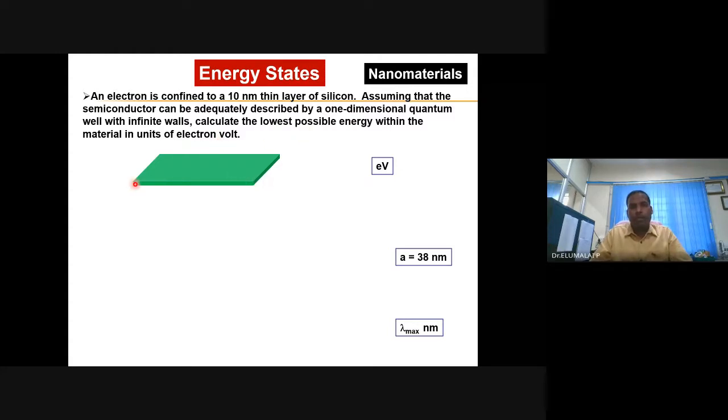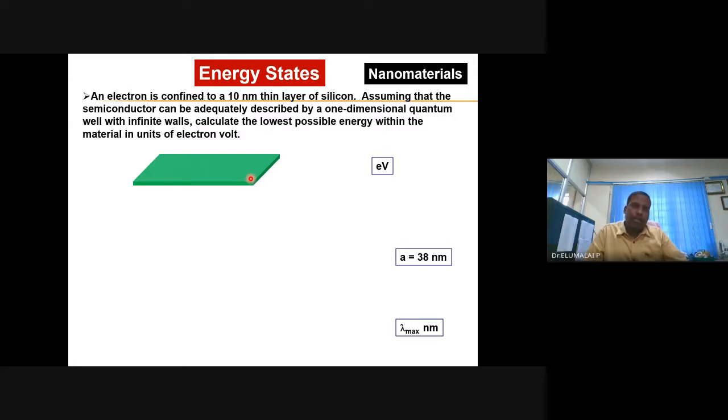This is schematically a thin film of silicon, and this is its thickness. What is its thickness? 10 nanometer. This length and width, we don't bother. This is only 10 nanometer. What is the lowest possible energy? What does that term mean? Lowest energy is the ground state energy. What is the n corresponding to it? n corresponding to 1.